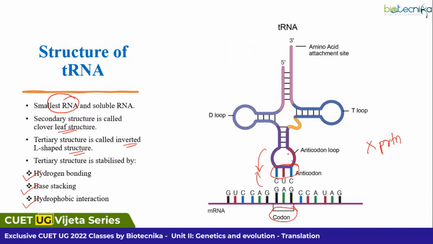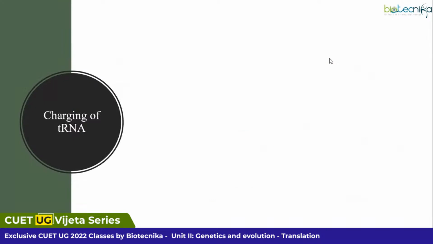Then, I have said that tRNA is responsible for carrying amino acids in order to create a polypeptide chain. So, these amino acids are carried at this 3' end. See, this is your amino acid attachment site. Okay. So, this becomes your tRNA. Now, you understood what is an mRNA and what is a tRNA. Now you have to understand how tRNA is getting activated, or I can say how you are charging the tRNA, right?